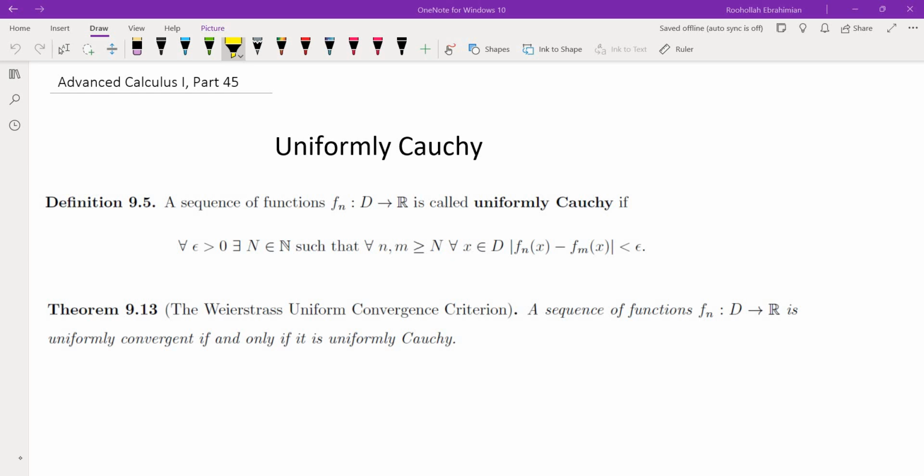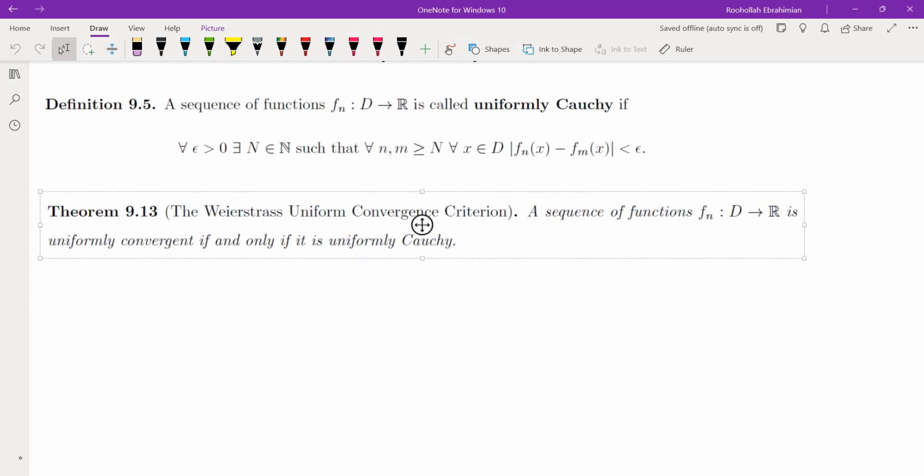Hello, in this video we're going to talk about uniformly Cauchy. When we talked about convergence of sequences, we built a criterion that shows a sequence is convergent, and that criterion was being Cauchy. We showed that a sequence is convergent if and only if it is Cauchy. So here we are going to show that a sequence is uniformly convergent if and only if it is uniformly Cauchy. So first, what is uniformly Cauchy?